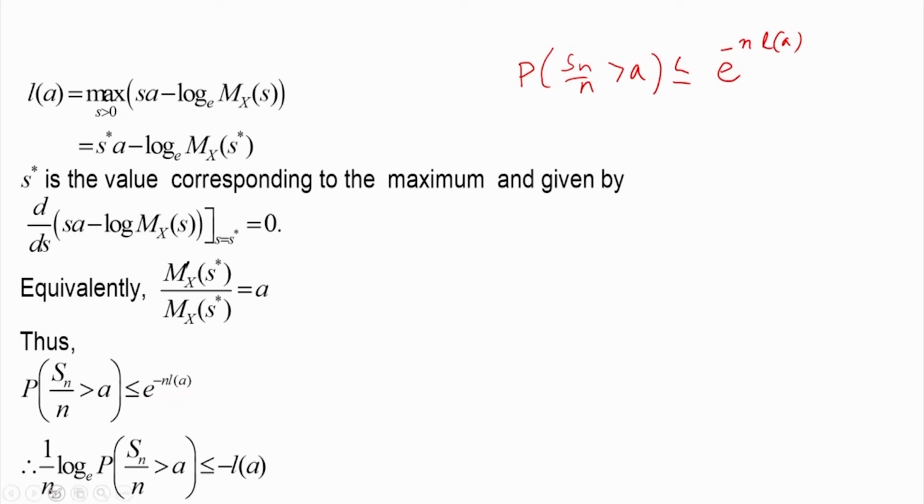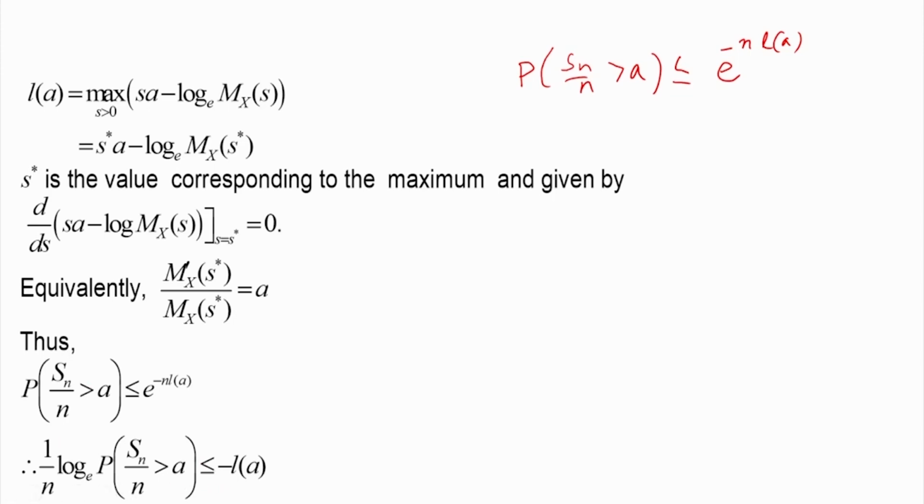If I keep that n at the denominator on the left hand side, we get 1 by n log of the probability that Sn by n is greater than a, which will always be bounded by minus La, where La is the rate function given by this relationship. So, that way we are able to find an upper bound for this tail probability.